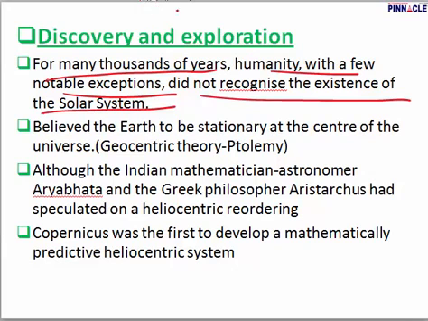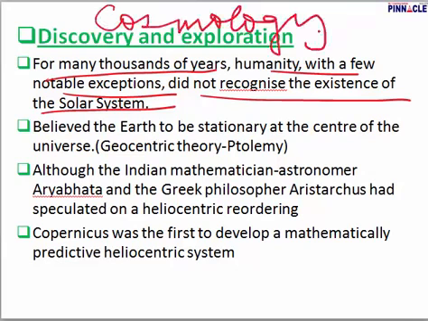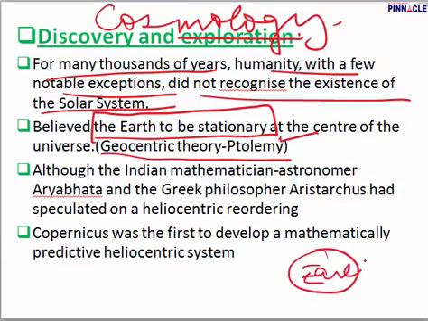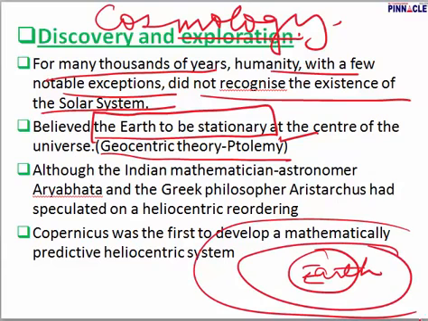And the study of all these planets, stars, the solar system, different galaxies, the universe, etc., is known as cosmology. So what is cosmology? Cosmology is the study of the universe. In the initial stages, we thought the earth to be stationary. We believed that the earth is at one particular point and all other heavenly bodies are moving around the earth. This theory was known as the geocentric theory. What was there in the geocentric theory? In the geocentric theory, the earth was in the center and all heavenly bodies moved around it.